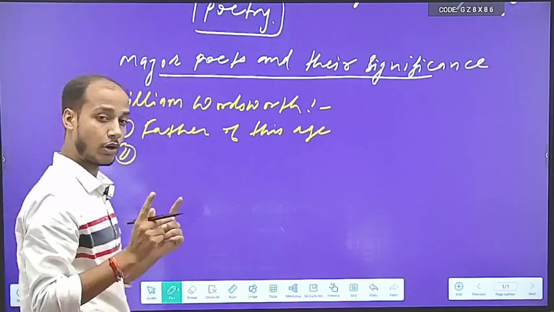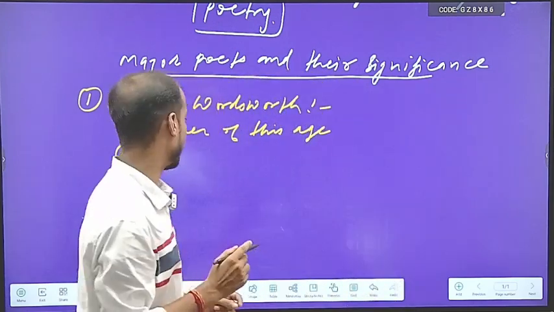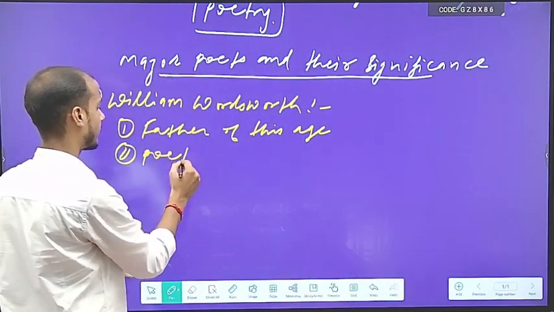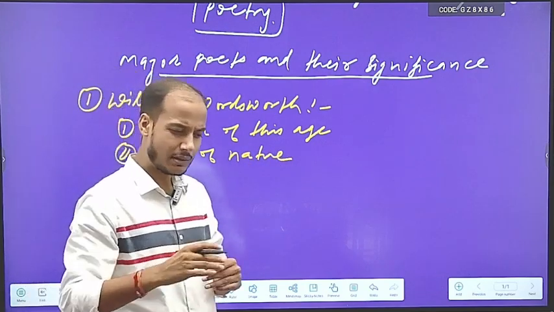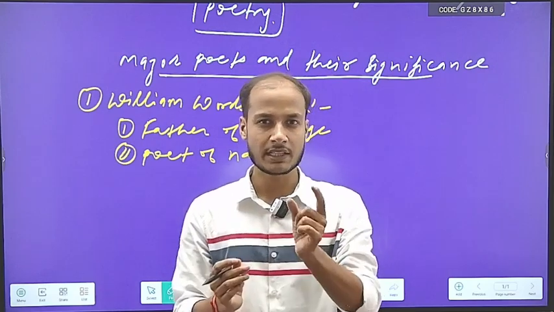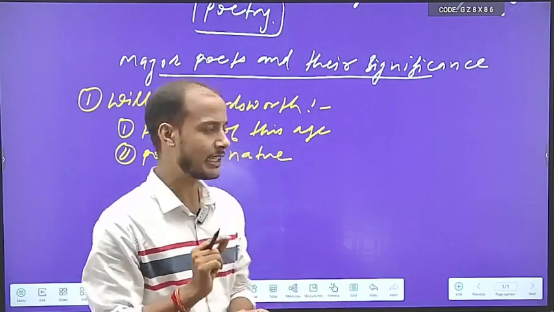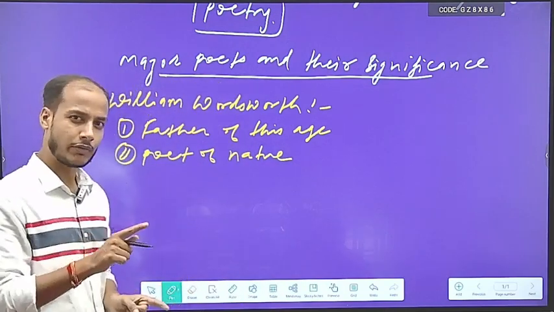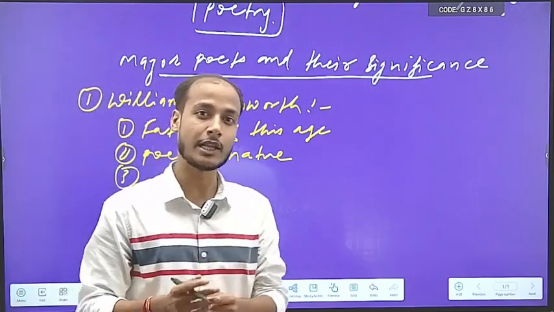Second thing that you should always remember about William Wordsworth, he is called the poet of nature. One thing that you should always know, there are 5 poets in the romantic age. All of them are the poets of nature, but there are some differences, and the difference is very minute. Let me make it very clear. He is called the poet of nature, but basically he is known for philosophizing natural phenomena.